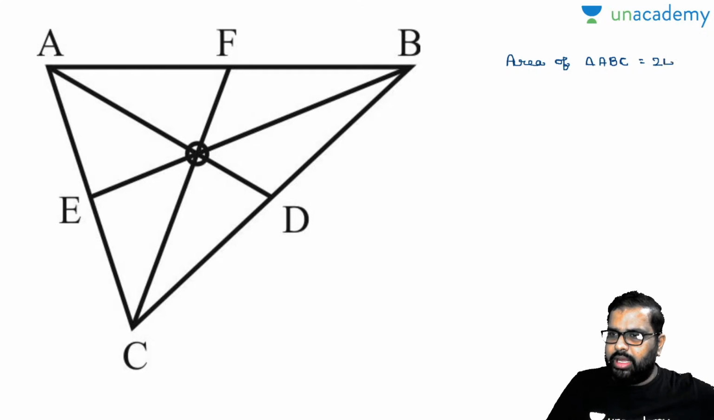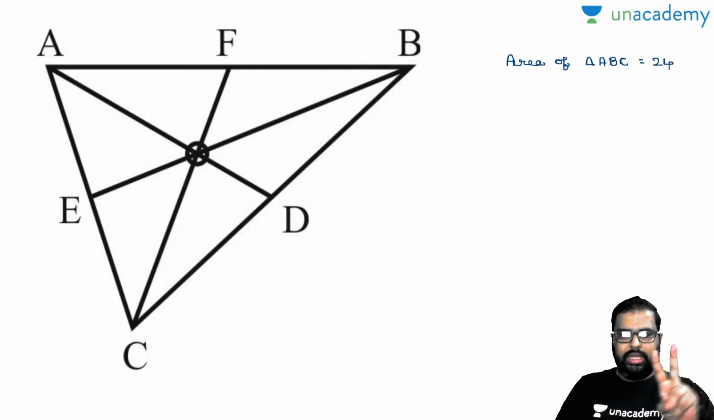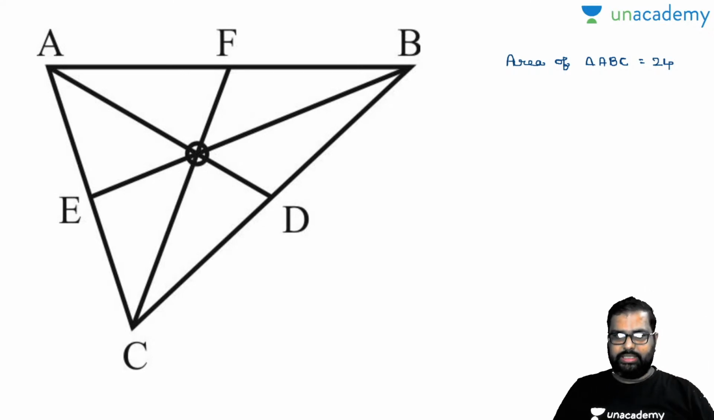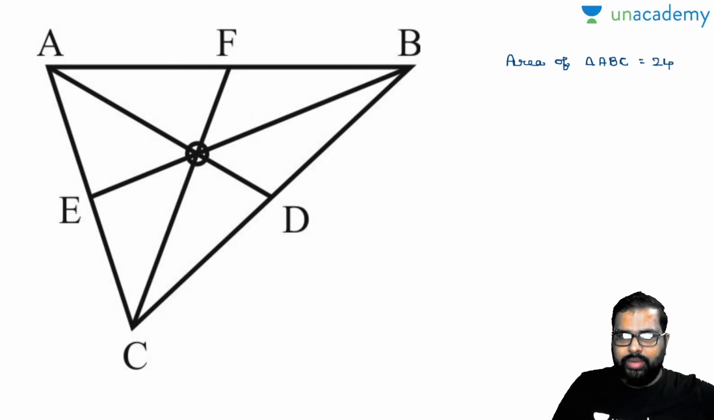Okay, now you know one point: a median of a triangle will divide the triangle into two parts of equal areas, right? Now see here, 3 medians are there, so automatically the triangle will be divided into 6 parts. Now each and every part value will be equal to how much?